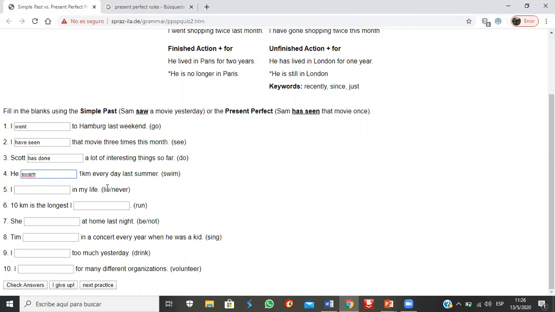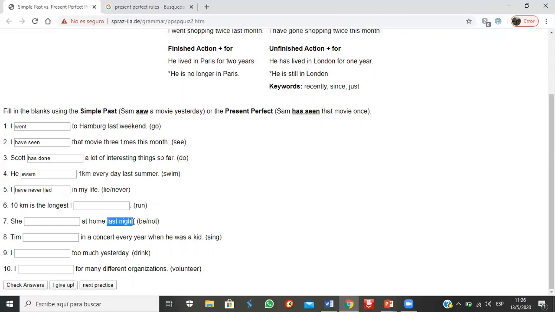Okay. Then, when we usually have never, ever, this is an expression that is with present perfect. I have never lied. With the present perfect, we usually use expressions like never, ever, already, yet, since, for, that we have covered in that topic. Okay, so that's the most important.